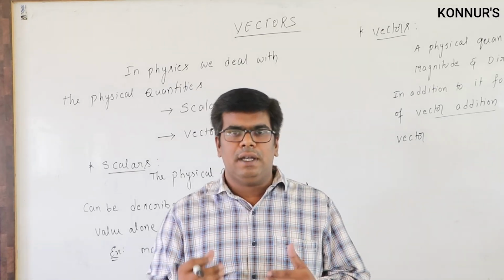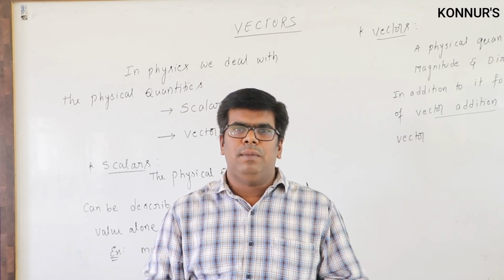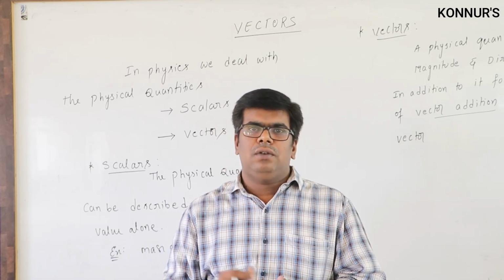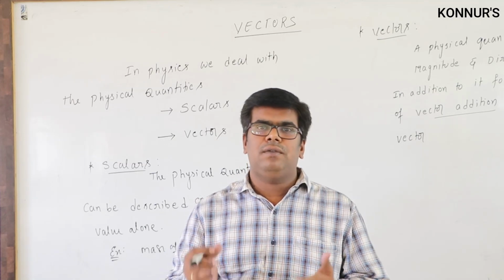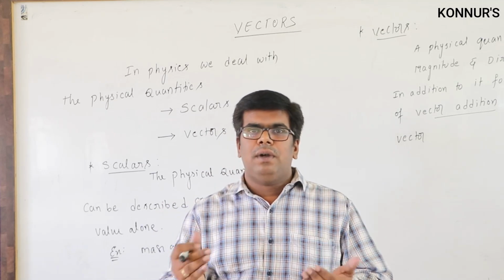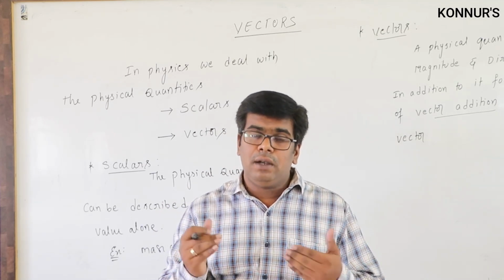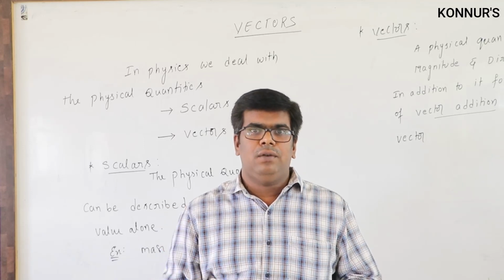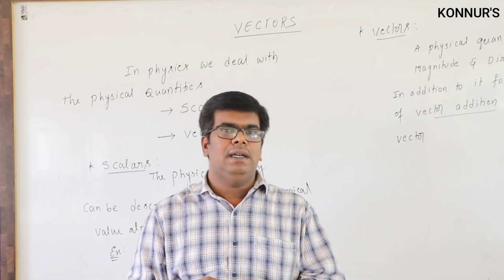Next, take another example. Suppose a vehicle is moving. Generally we address two questions: in which direction it is moving and how fast it is moving. To describe the motion of a vehicle, we need to know its magnitude as well as its direction, or else we cannot describe it completely.